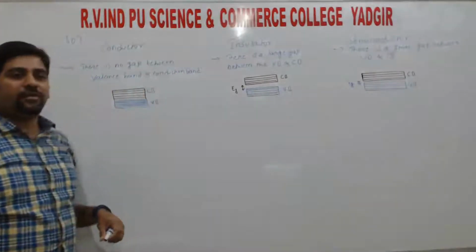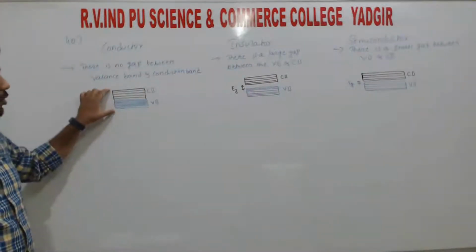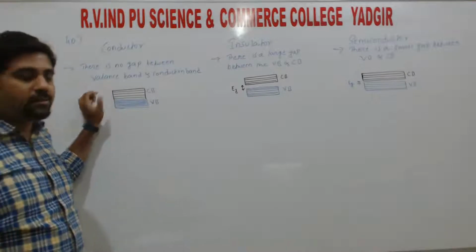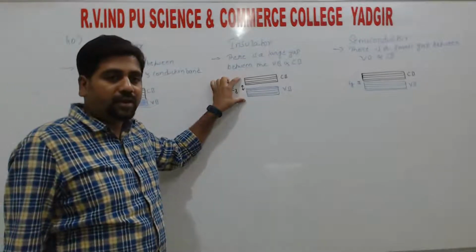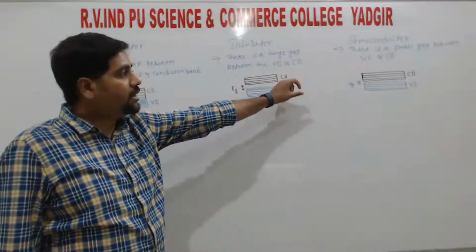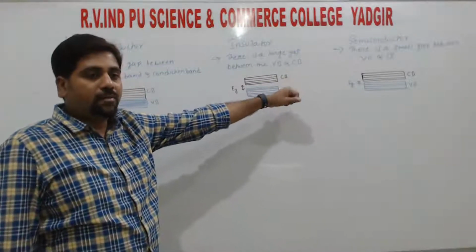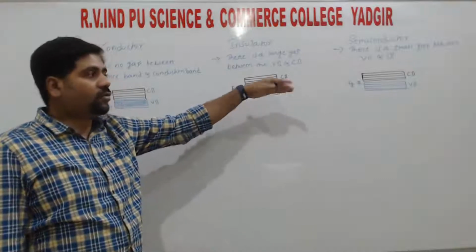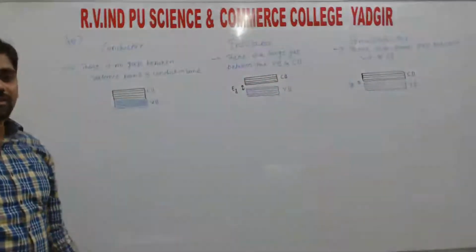So this is the first difference. In a conductor there is no gap between the conduction band and valence band. In an insulator there is a large gap between the valence band and conduction band. In semiconductors there is a finite gap between the conduction band and valence band, a small finite gap, right?